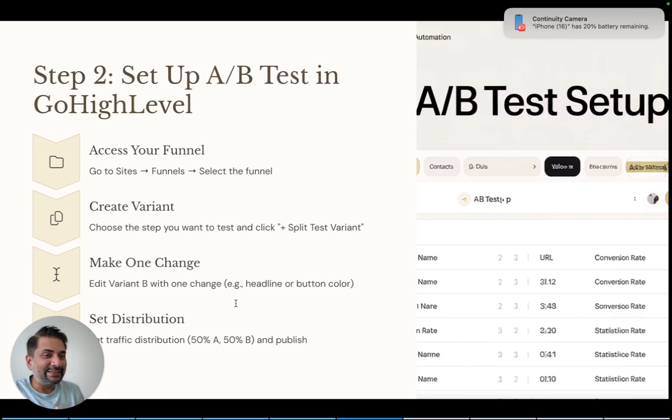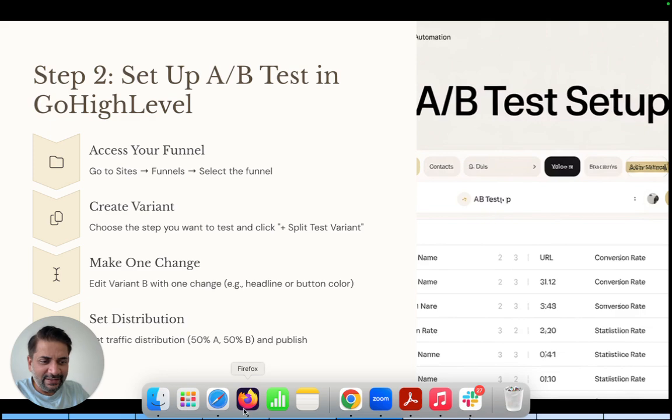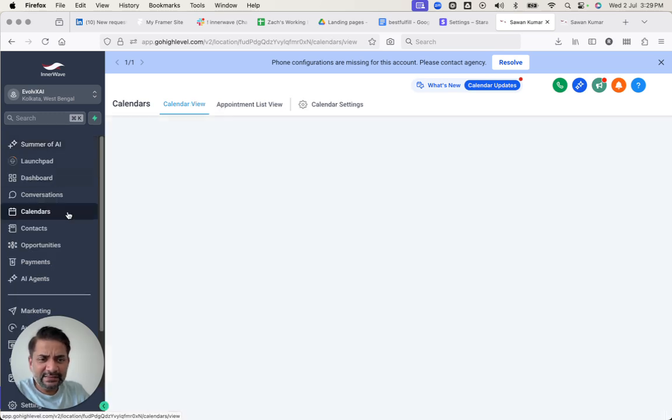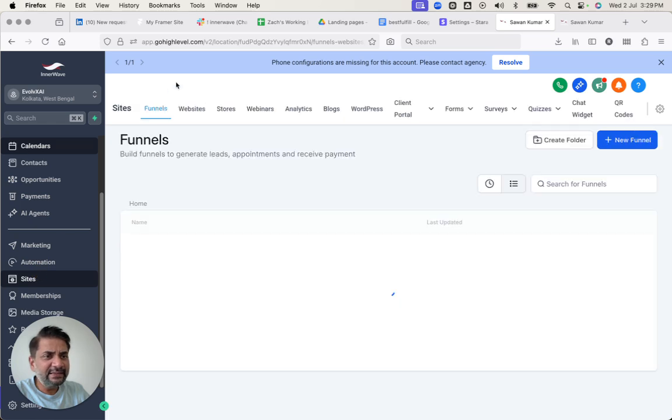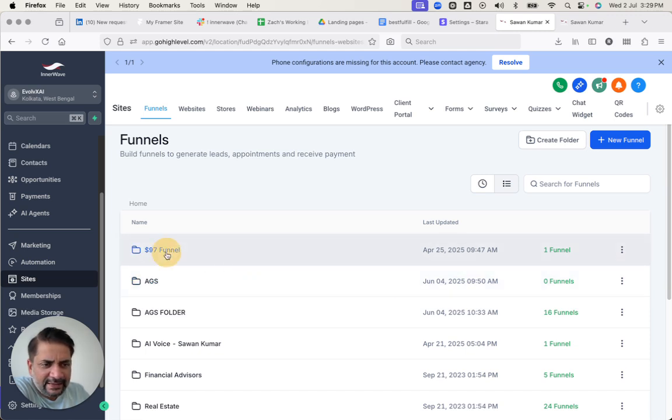Set up A/B testing in GoHighLevel. This is pretty easy and quick. Let's find it out. How do we do it? I come to my GoHighLevel tab and jump onto funnels, sites, okay, let's say this one.